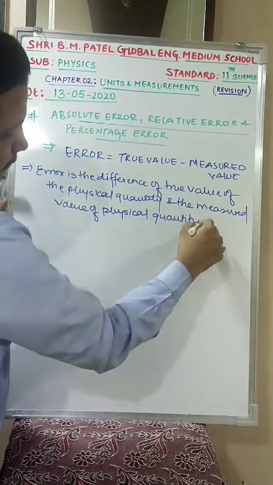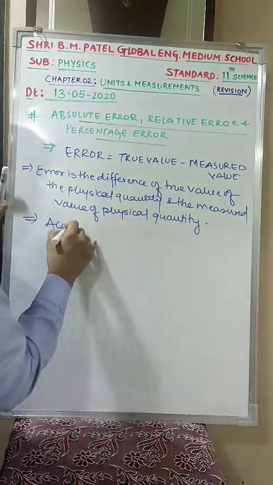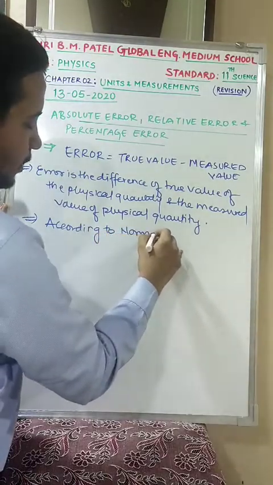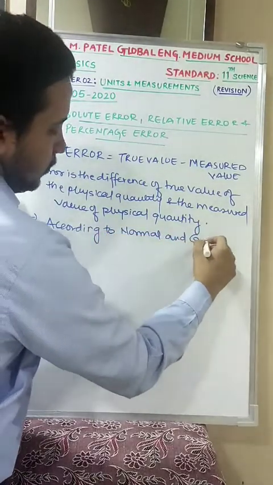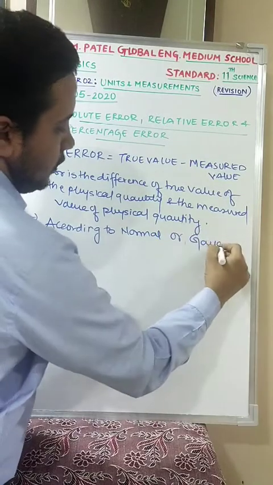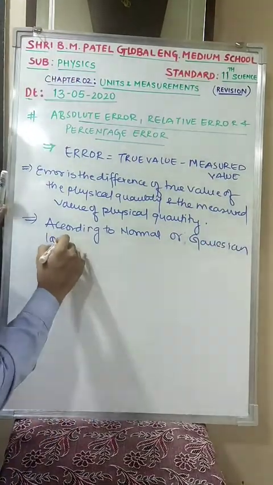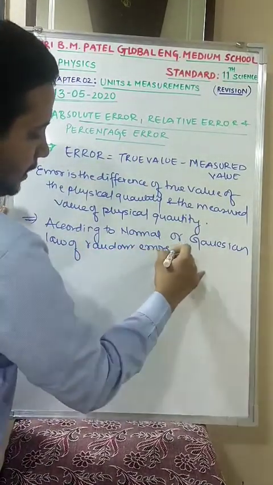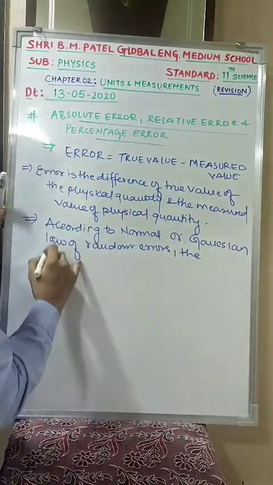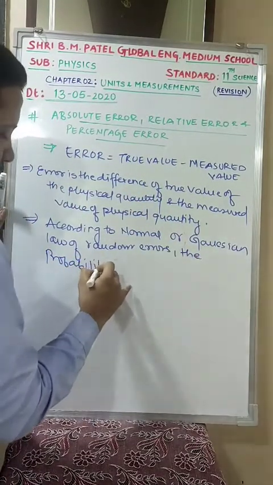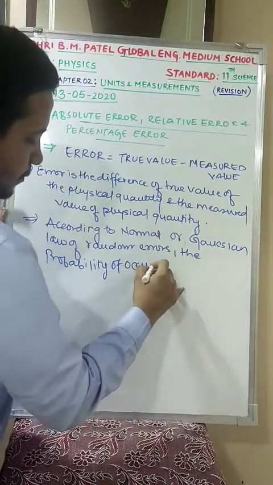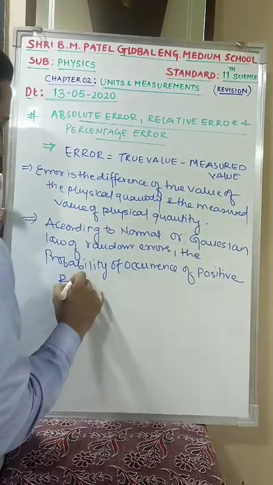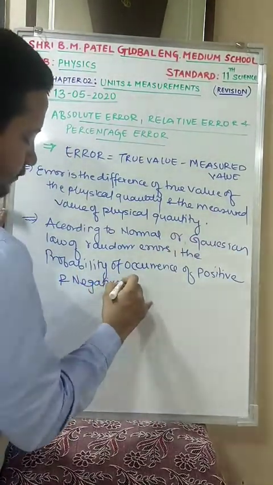Is this clear? Now, according to the normal or Gaussian law of random errors, the probability of occurrence of positive and negative random errors is the same.